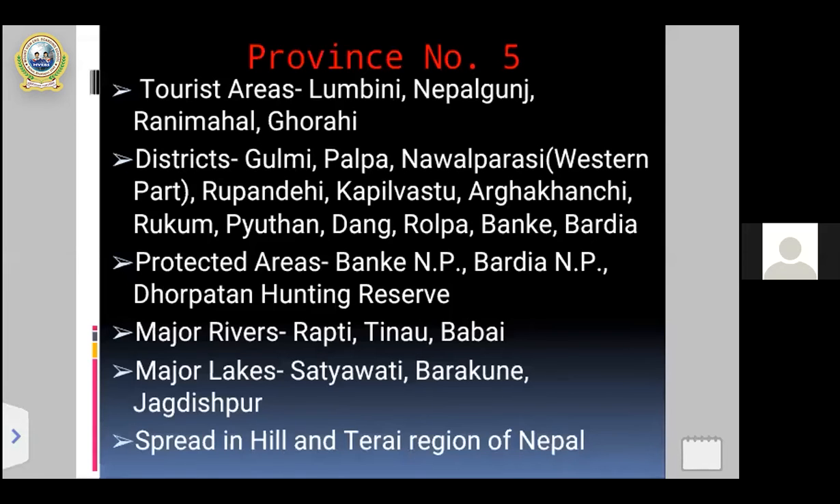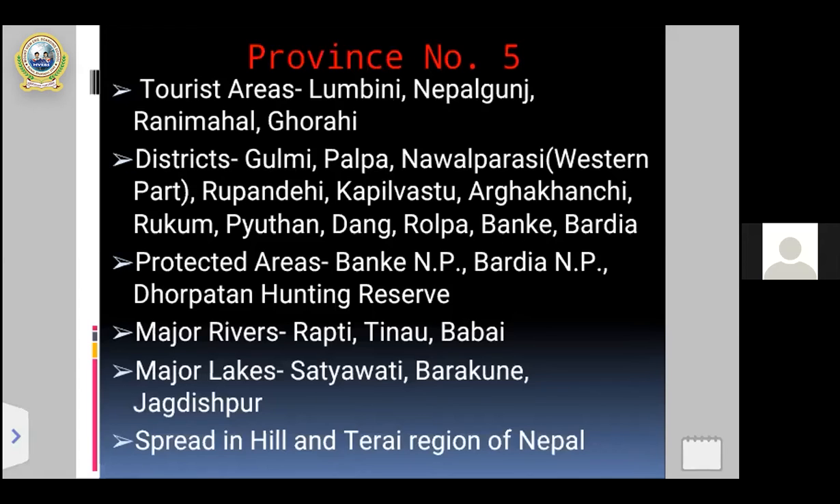So, my dear students, once again, you can point out some places that indicate the tourist areas, that means for the development and promotion of the tourism industry, as well as to develop the economic condition of province number 5. Those are some tourist areas of province number 5. After tourist areas, you can see the names of districts, and altogether out of 77 districts, 12 districts are occupied by province number 5.